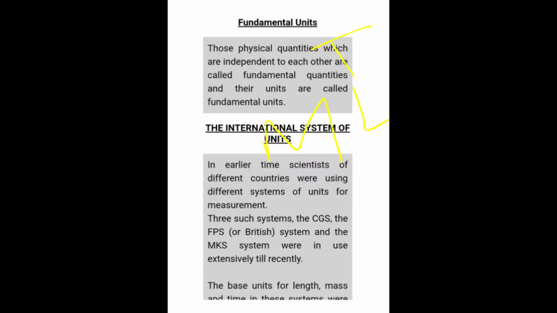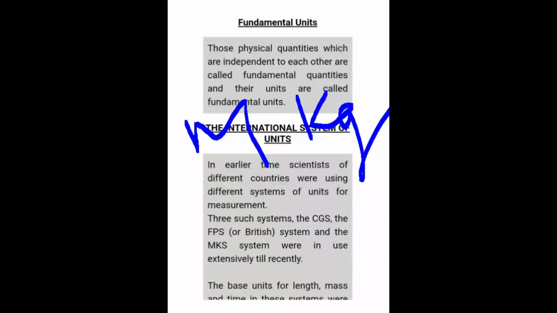Mass is in kg, length is in meter, and time is in second. These are the fundamental units which we will be using.